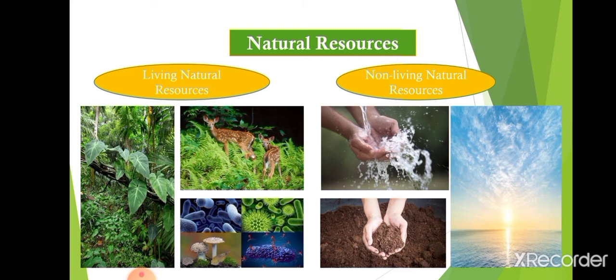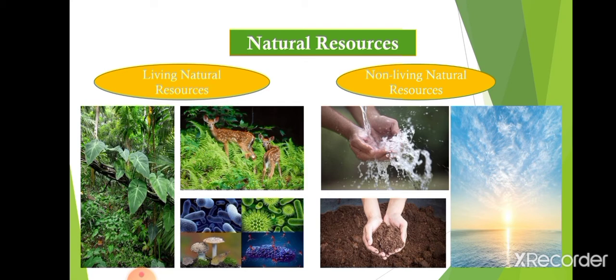Now we know that a large variety of plants, animals, and microorganisms are present on this planet Earth, and so many other things are also there, such as air, water, land, soil, sunlight. So they are also natural resources.